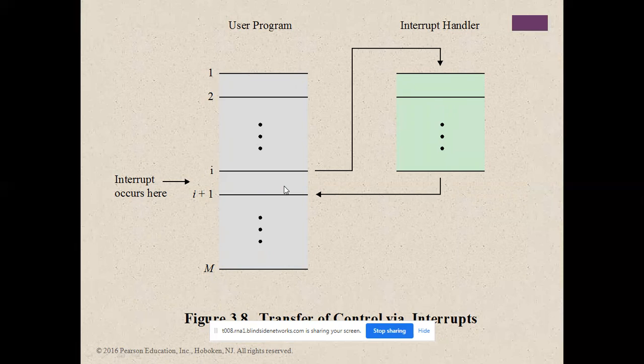Whenever an interrupt occurs, control goes to the interrupt handler. What is that? That is another microprocessor, which we call the interrupt controller microprocessor. That interrupt controller microprocessor does the work. After finishing the work, it will come back to the normal execution.